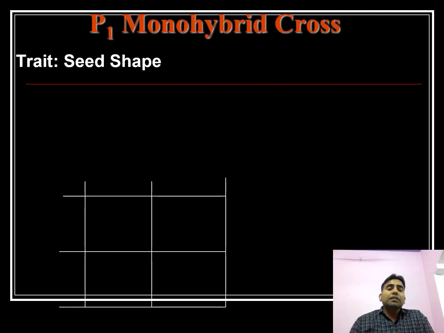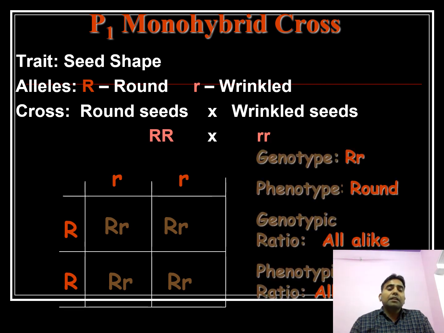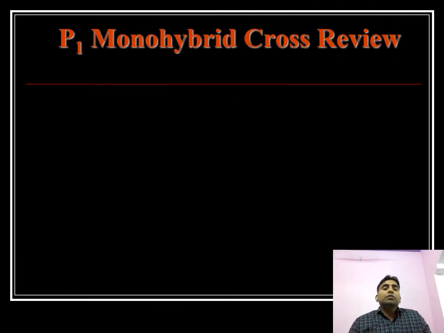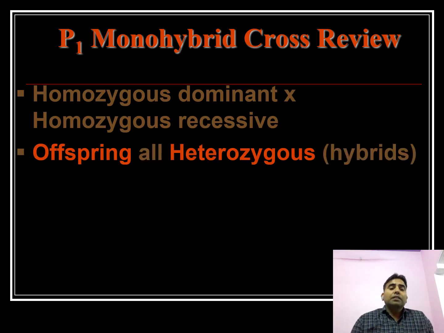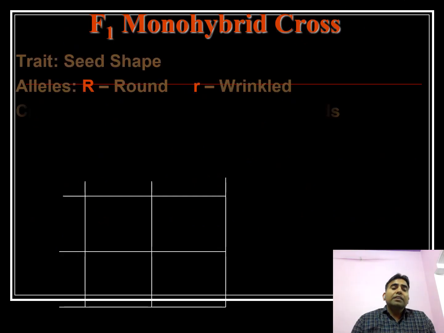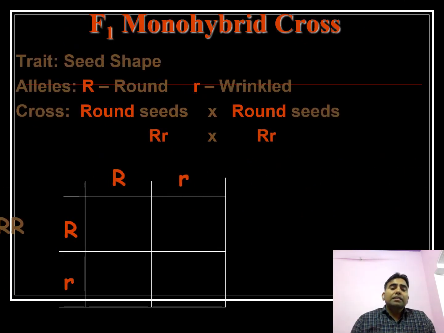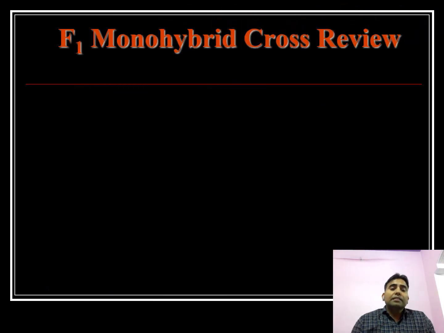A monohybrid cross means a cross where the two parents used differ for a single trait. Here we can see the alleles, capital R and small r. There are round seed and wrinkled seed after crossing. We can see the genotypic ratio 1 to 2 to 1 and the phenotypic ratio 3 to 1, with homozygous dominant, heterozygous and homozygous recessive. Initially we can predict the monohybrid cross and their generations.